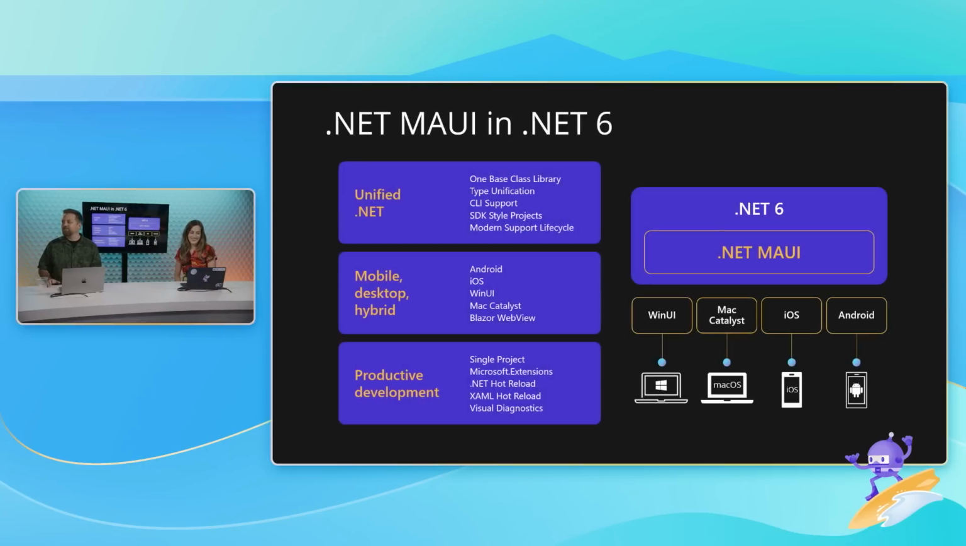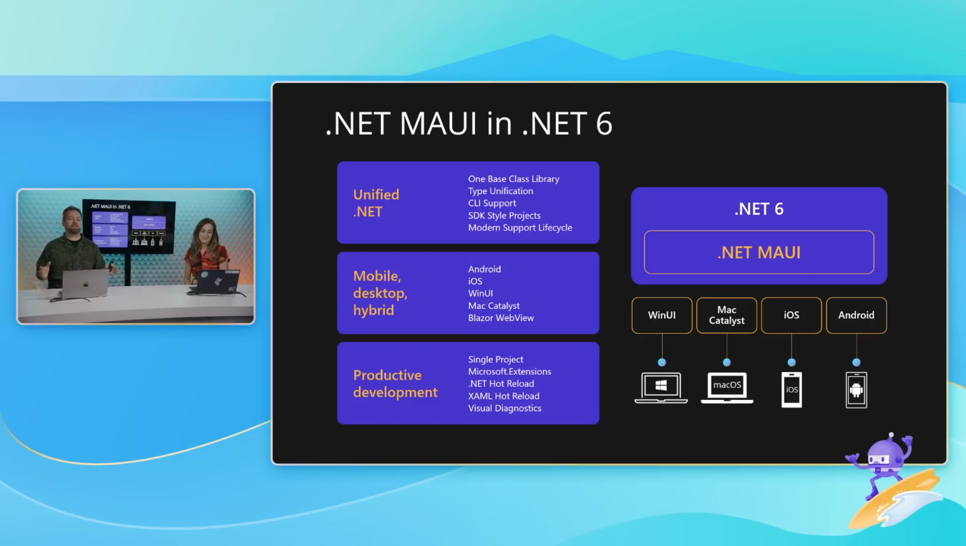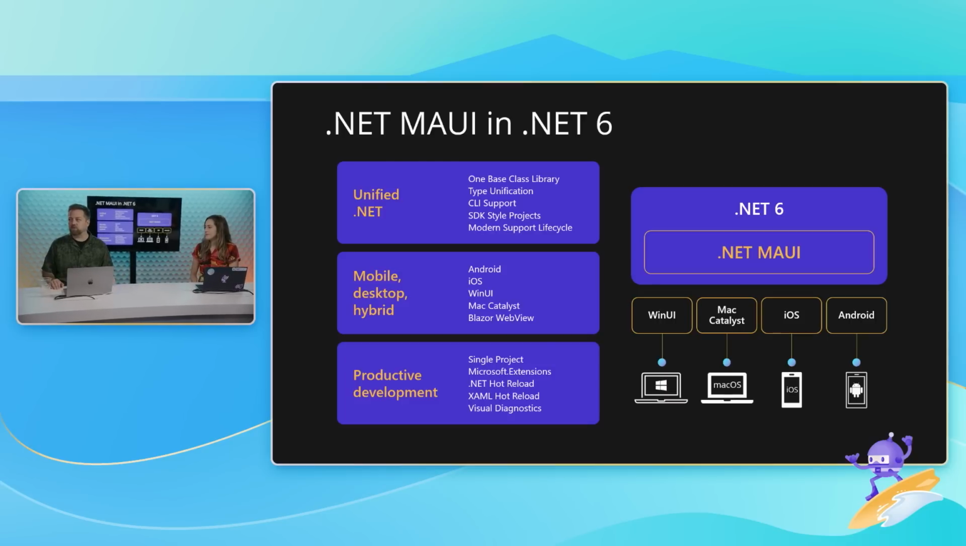Oh, yeah. And so .NET Maui is in .NET 6. It's part of .NET 6, and that means that all the .NET 6 things that you are growing to love with other workloads, you get for mobile and desktop development as well. So that's the latest C#. That's one base class library. You don't have to worry about, well, is this a special Mono thing? Is this a special CoreCLR thing? None of that. You get CLI support.